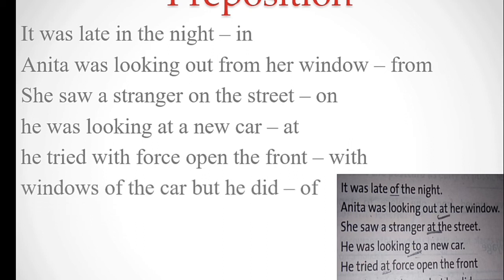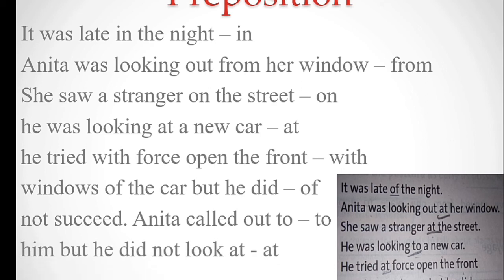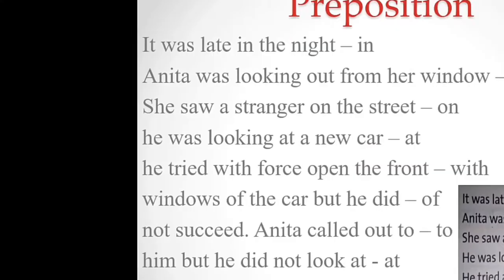He tried with force to open the front windows of the car, but he did not succeed. With is the correct preposition in this sentence. Of is a preposition. Anita called out to him, but he did not look at. These all are correct prepositions, and these are wrong prepositions, not suitable in these sentences.